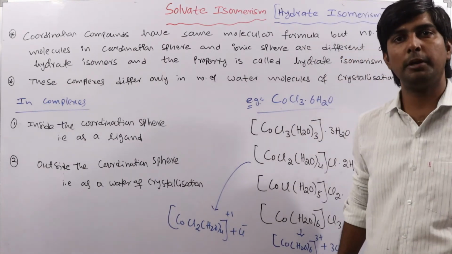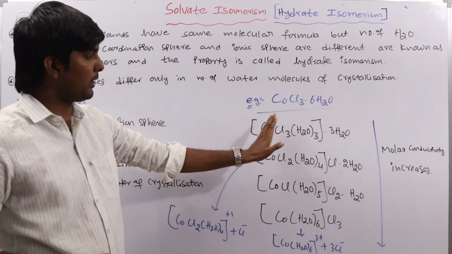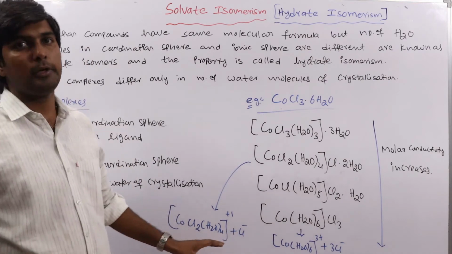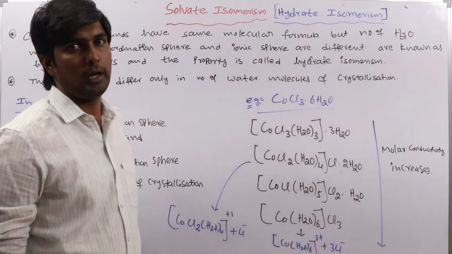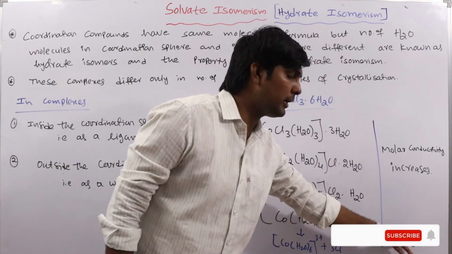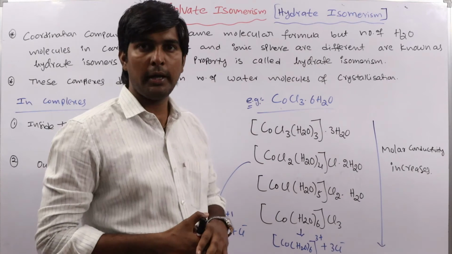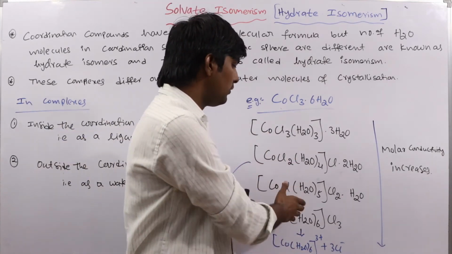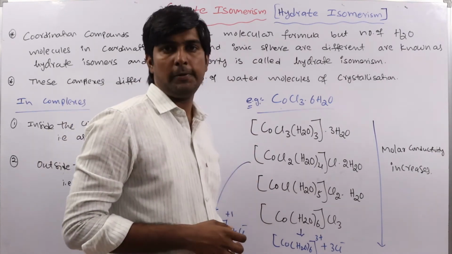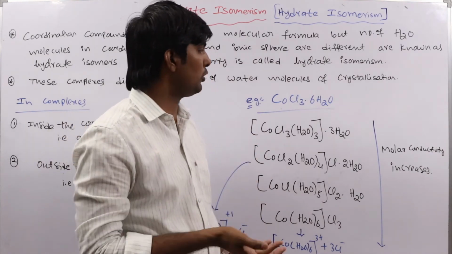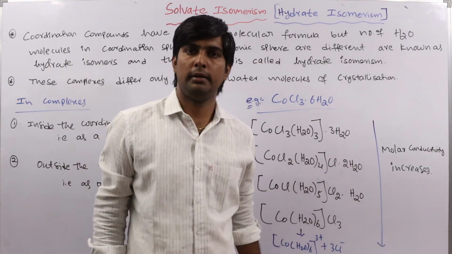That is also a very important thing you have to remember, even though they have the same molecular formula. Based on molar conductivity, questions have been asked in previous years. It is very simple, you just have to identify how many ions are formed. More ions, more molar conductivity; fewer ions, less molar conductivity.